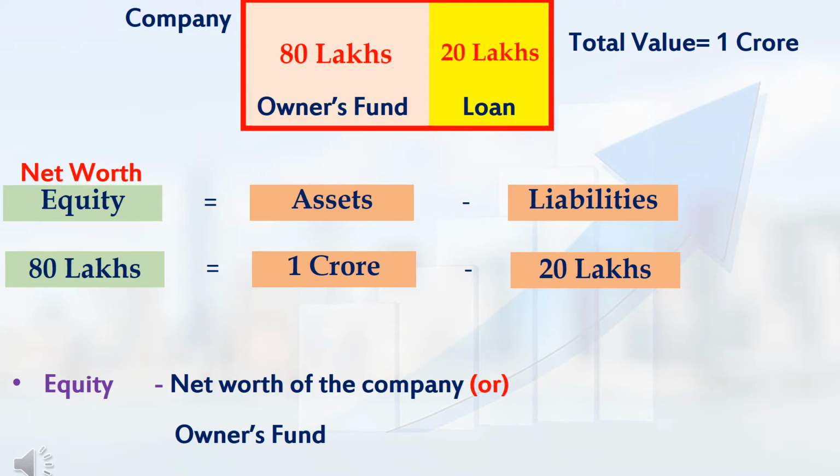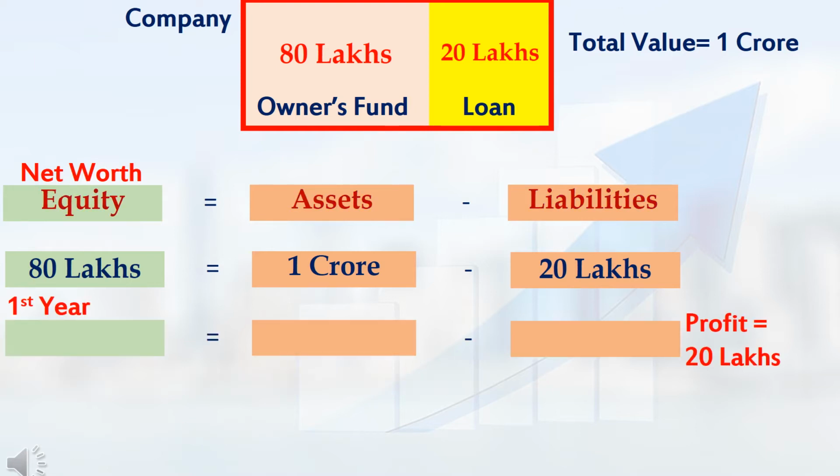That is, net worth of the company is equal to assets minus liabilities. In simple, the term equity denotes net worth of the company and also the term equity denotes how much worth of the asset belongs to owner of the company. Both are same.